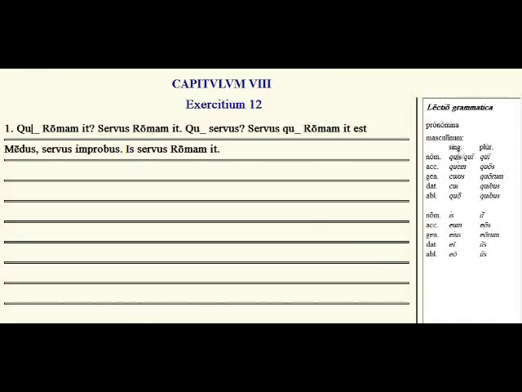And we're going to do it in this order: quis, cujus, cui, quem, quo. So who, of whom, to whom, and by, with, and on, from whom. And the plural who, of whom, to whom, and by, with, and on, from whom.